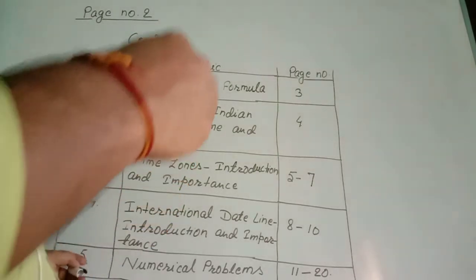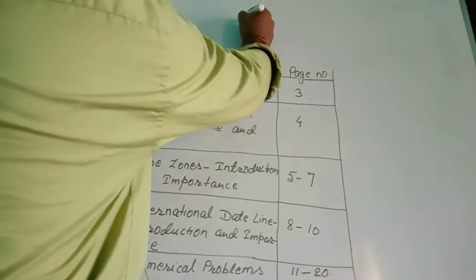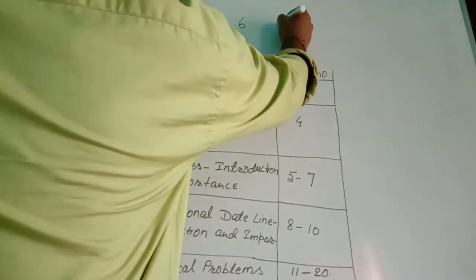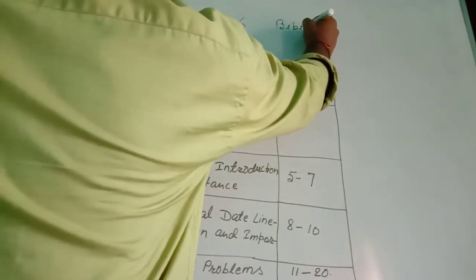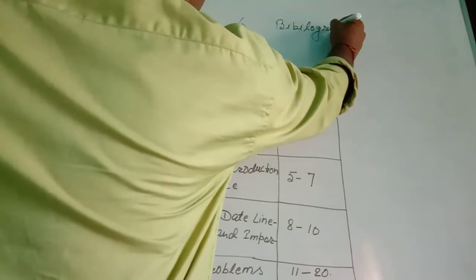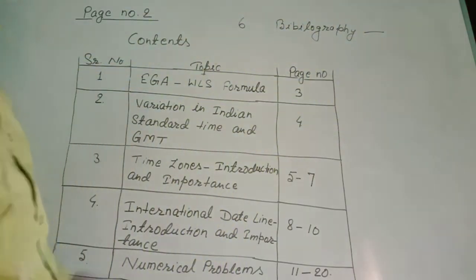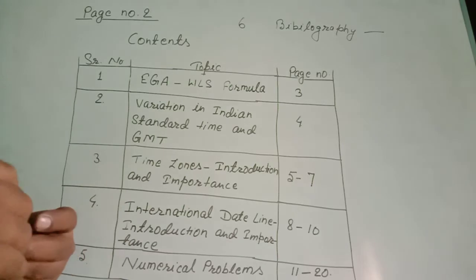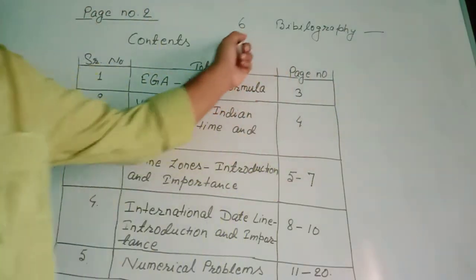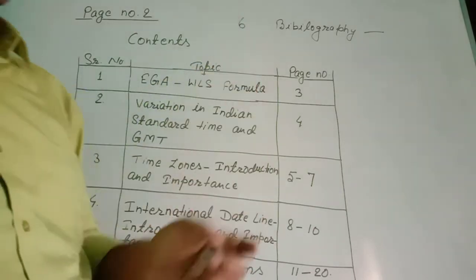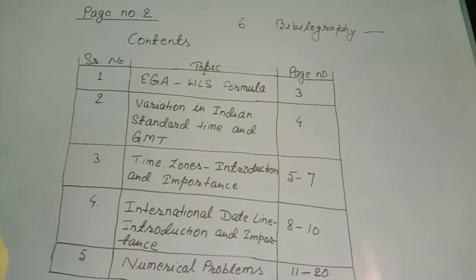One topic is left here. I don't have space on this page, so I am writing serial number 6, and in the column of topic you will write bibliography. For that you will refer to the page number, maybe 21 or 22 or 23. So on this side you will write the page number. This serial number 6 will come here. I could not get place, so I wrote here. What is this bibliography? I have explained it in the mathematics project also. You will write the names of the sources from where you are getting all this information.